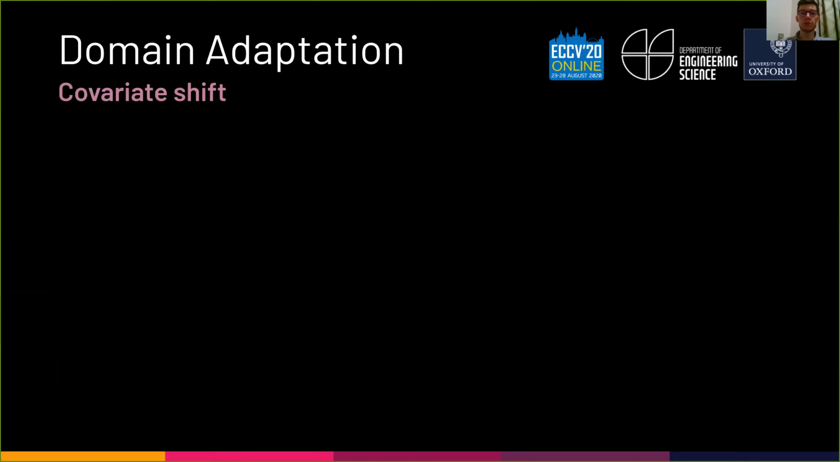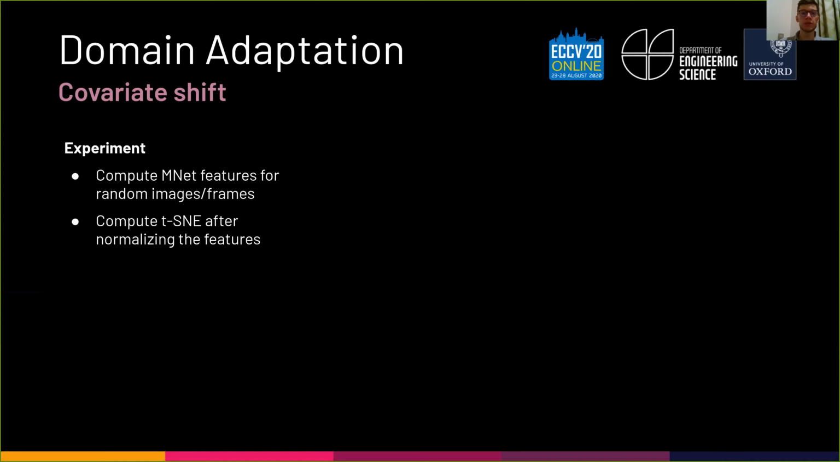The first domain adaptation module addresses the covariate shift between the datasets, or in other words, the shift in network activations between datasets. To illustrate the shift, we construct a simple preliminary experiment. We compute the average pool output features of a MobileNet V2 model for randomly selected images or video frames. Next, we visualize the feature space through t-SNE after normalizing the features to zero mean and unit variance.